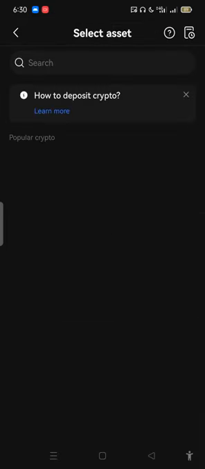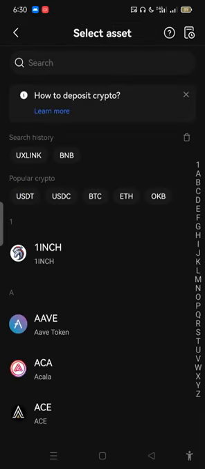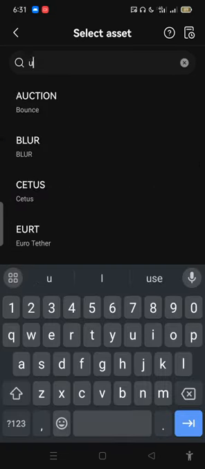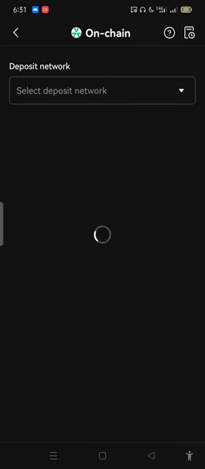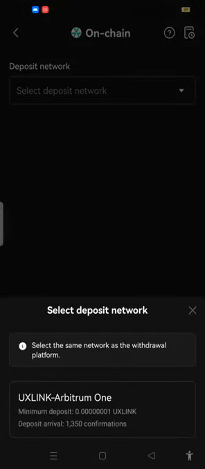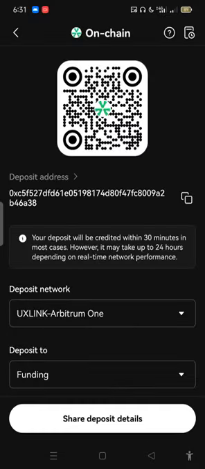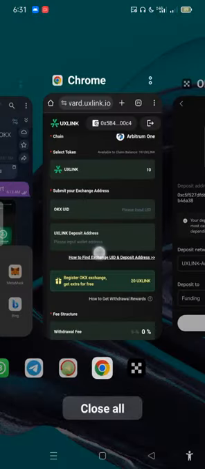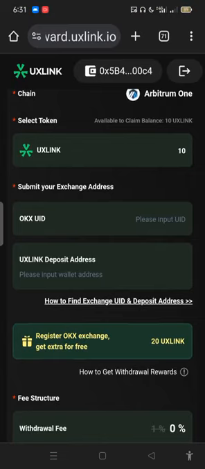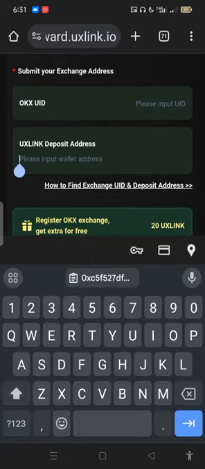You click deposit crypto, then you search UXLINK. UXLINK, it shows here, so you click on it. Once you click on it, you copy. This is the address, so you copy the address and then you bring it back to this UXLINK deposit address here.